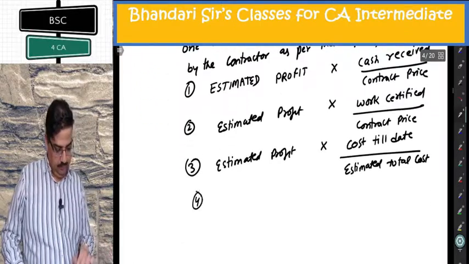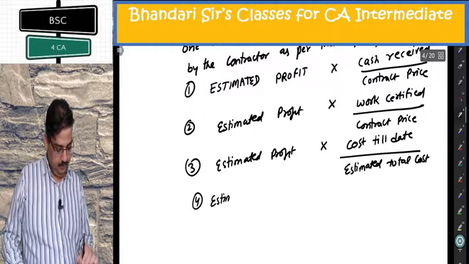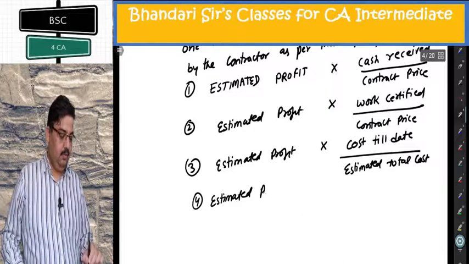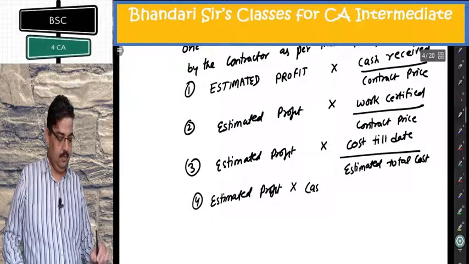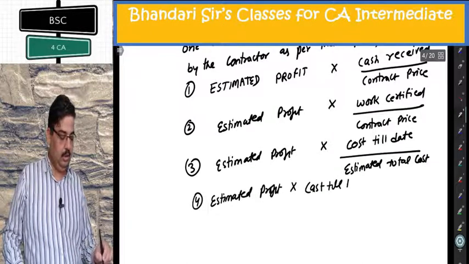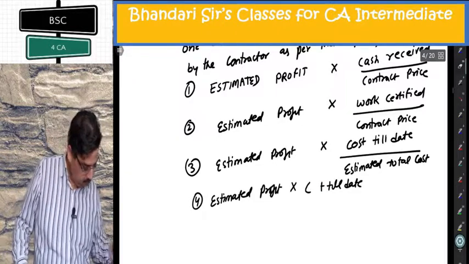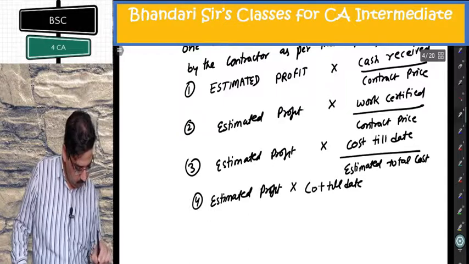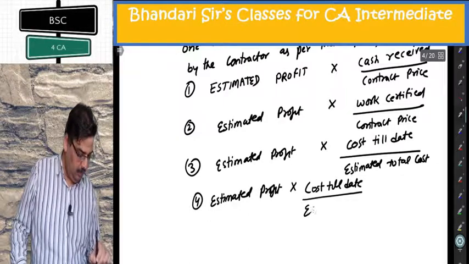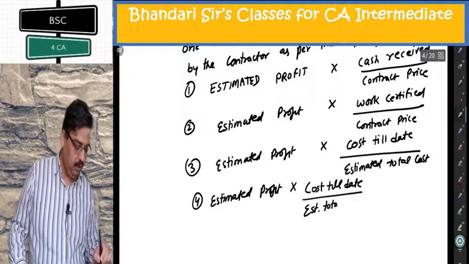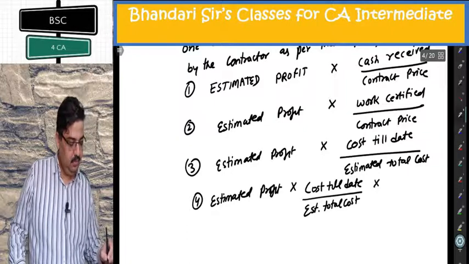Number 4, estimated profit into cost till date divide by estimated total cost multiplied by progress payment ratio.